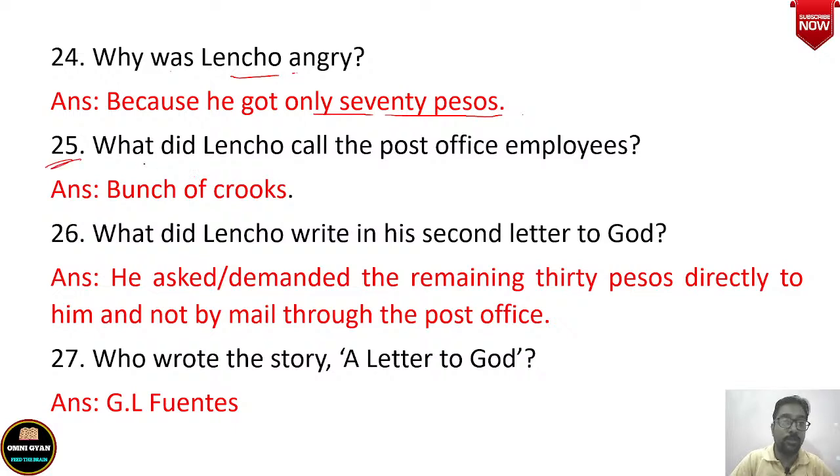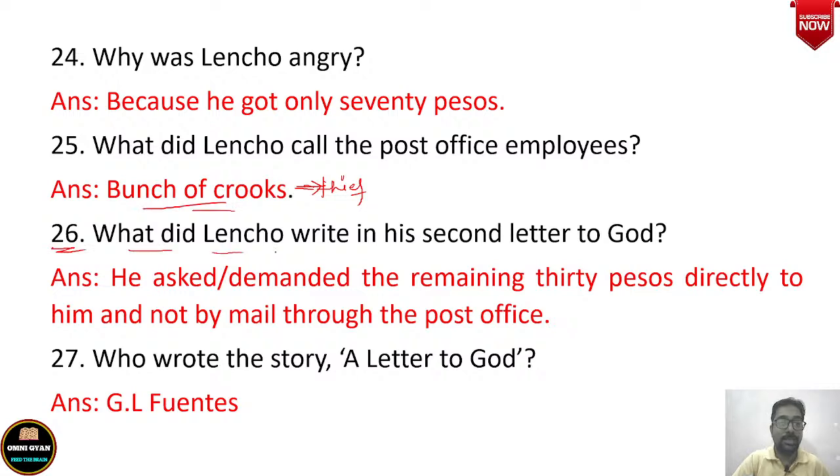Then question number 25 is, what did Lencho call the post office employees? तो जब उसको ये पैसा मिला और देखा उसमें 30 pesos कम है, when he saw the 30 pesos was less, what did he call the post office employees? He called them bunch of crooks. चोर. Crooks मतलब चोर. Okay, crooks मतलब thief. It means thief. He called them thief, bunch of crooks. Okay, group of thieves.